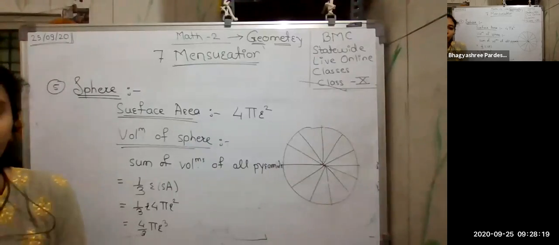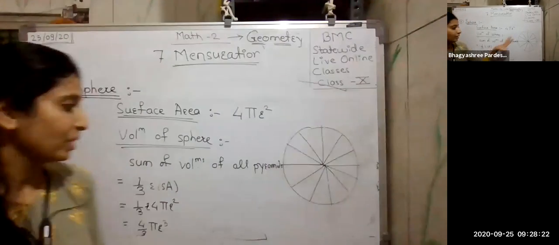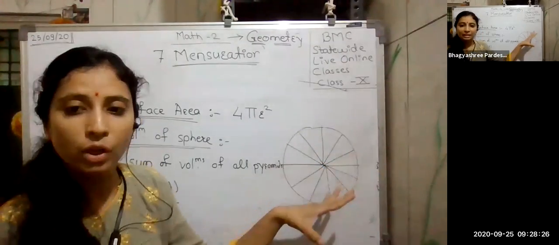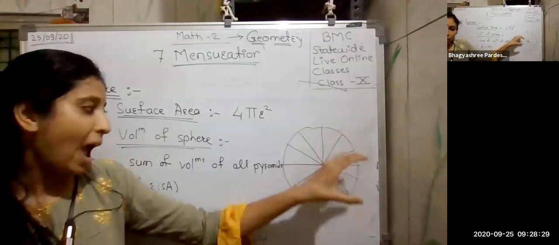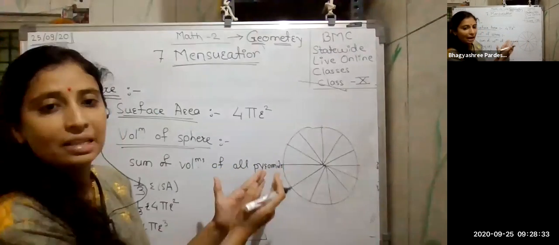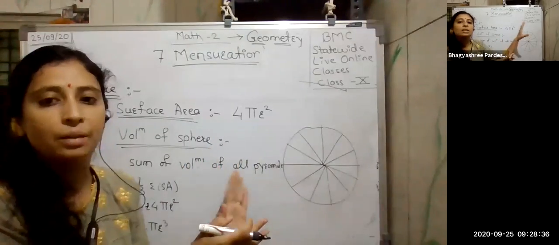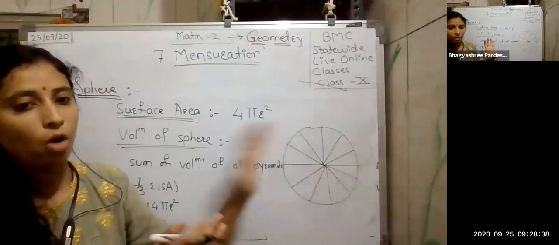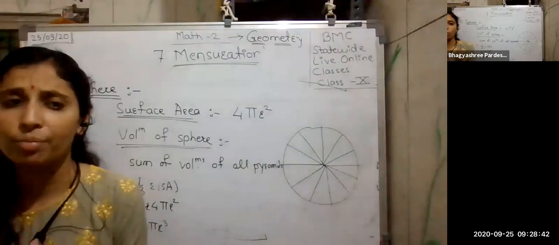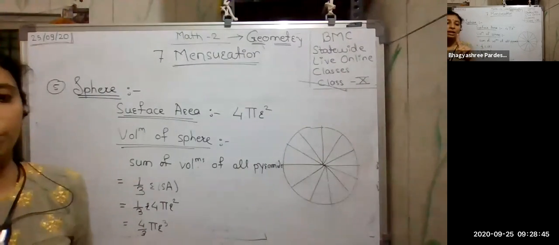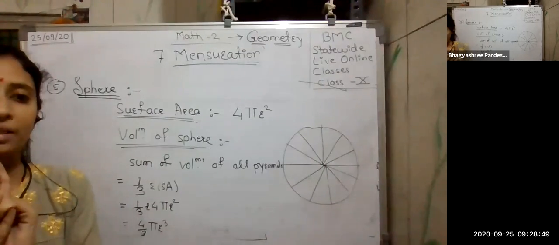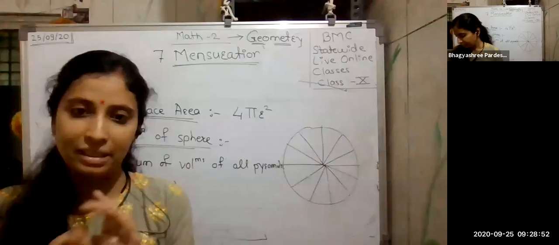Okay, understood? So how to find the volume of a sphere? Simply, we break the sphere into pieces from the radius, and each portion we take out is nothing but a pyramid. So its volume is nothing but the sum of the volumes of all the pyramids. In this way we get the formula. So just remember, students, how to find the formula. If you don't remember one thing, just learn the formulas by heart. You have to learn the formulas very well so you can solve the examples easily.